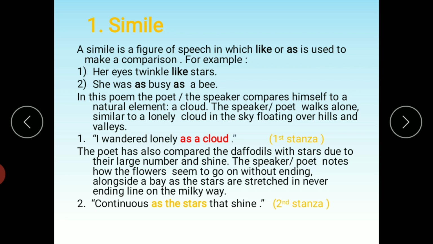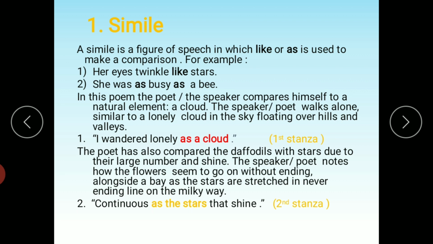So the poet has made a comparison between daffodils and stars because of number. And then the poet also says that the daffodils shine like stars. As stars shine at night, similarly, the daffodils shine very brightly in the daylight. So the poet has made the comparison due to the large number and shine.